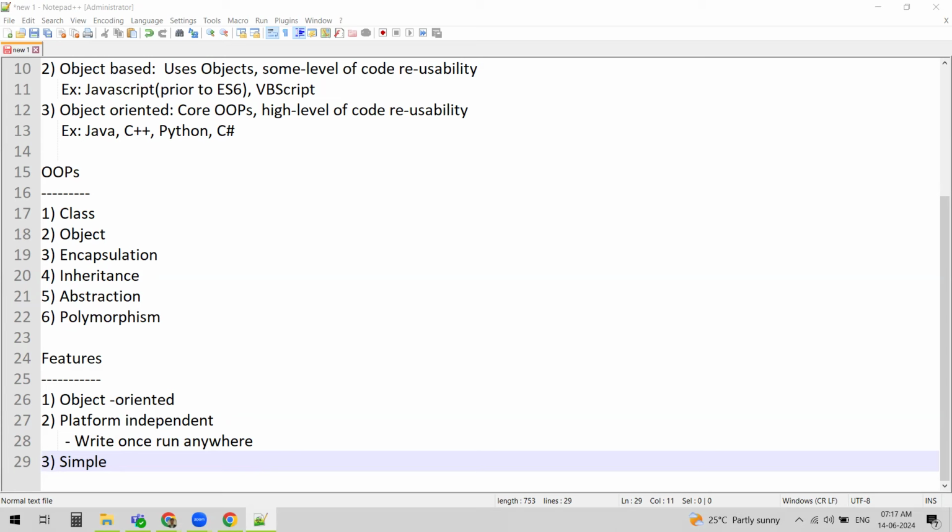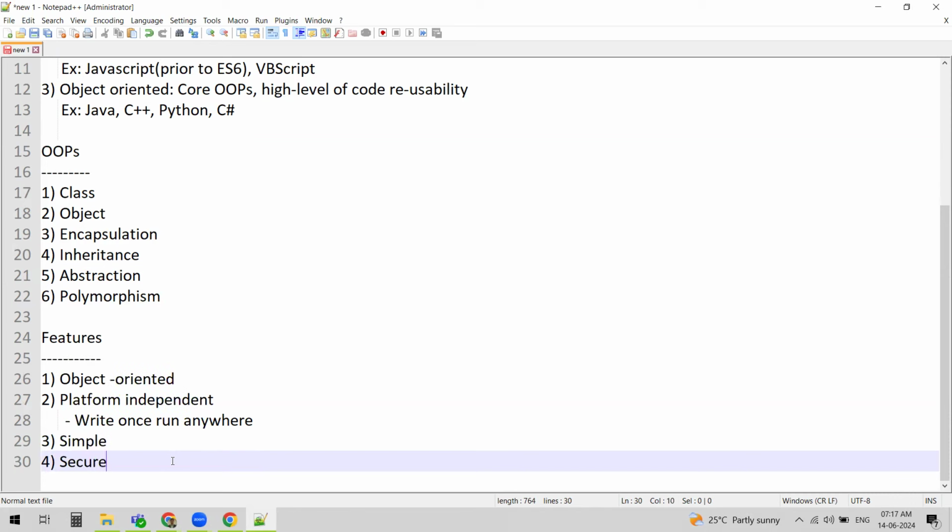Java has a clean syntax that you can easily read and easily understand. This helps developers write code quickly and efficiently. So we can say Java is a simple language which is easy to learn.